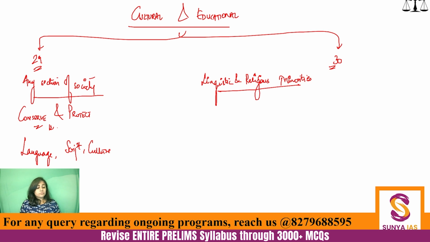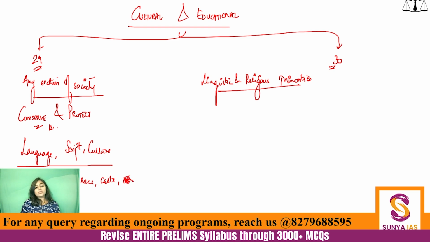Then further, it is also written that in the educational institutions maintained by the state, no person shall be denied the right to be admitted on the basis of religion, race, caste, or language.